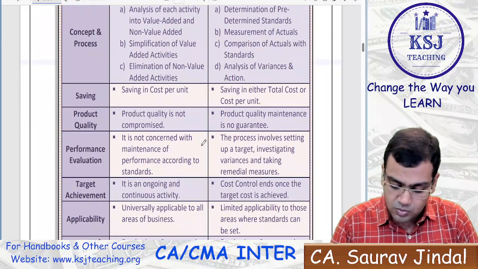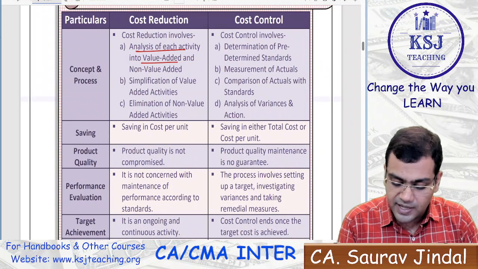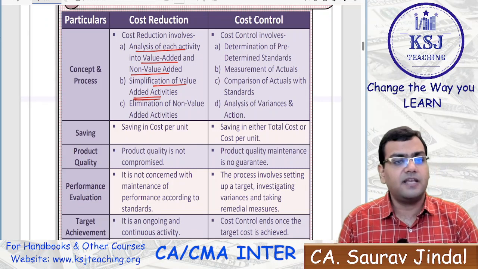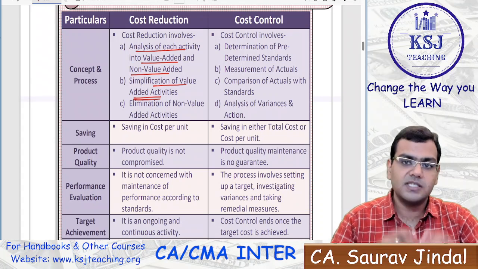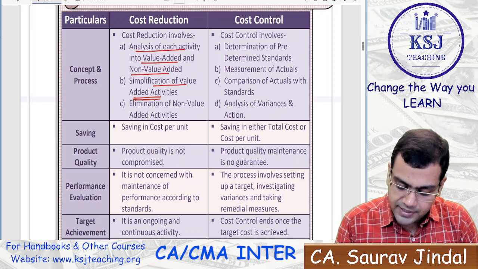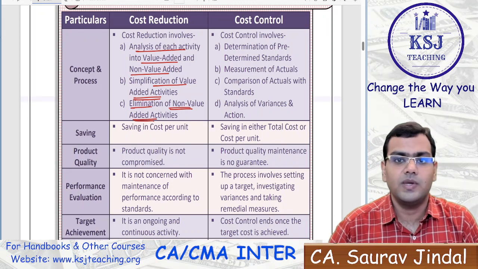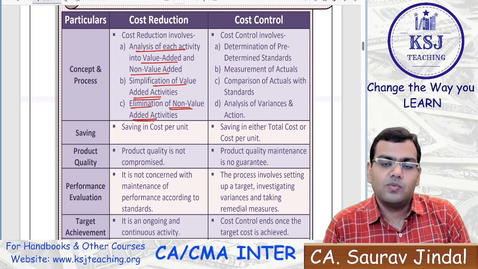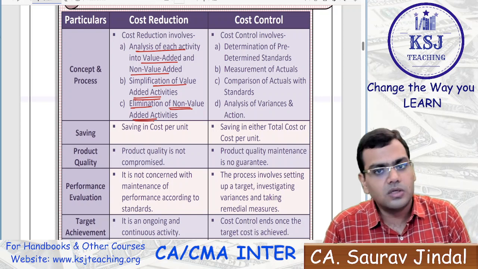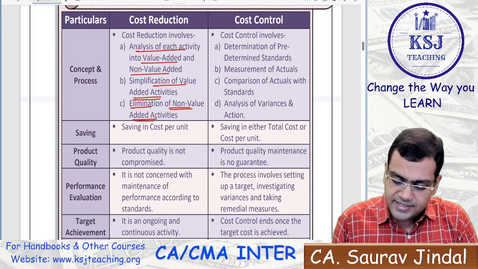So this is all what is given here. The cost reduction involves analysis of each activity into value added and non-value added, right? Simplification of the value added activities, that if they are adding the value, if we can simplify some procedures, you can reduce your cost in some way, right? And the elimination of the non-value added activities, that anything we can eliminate which is not adding value to our product, which is actually adding to our cost only and not to our product, right? The next thing is cost control.